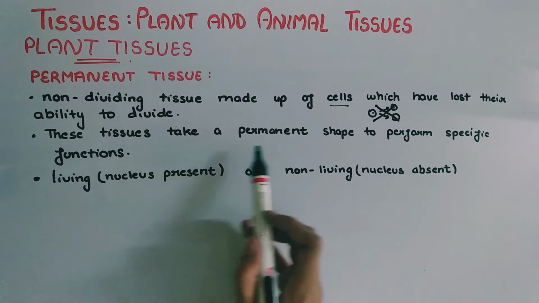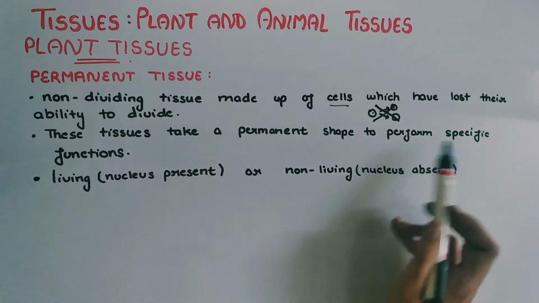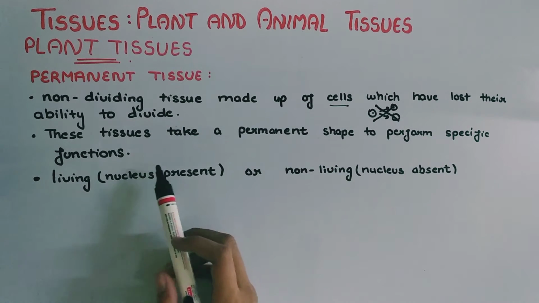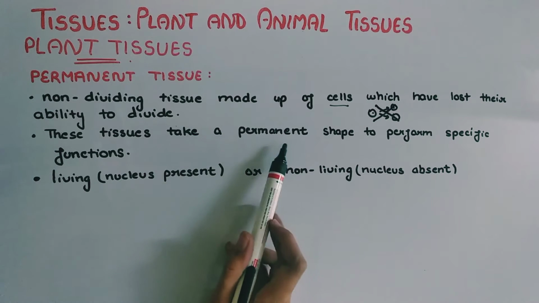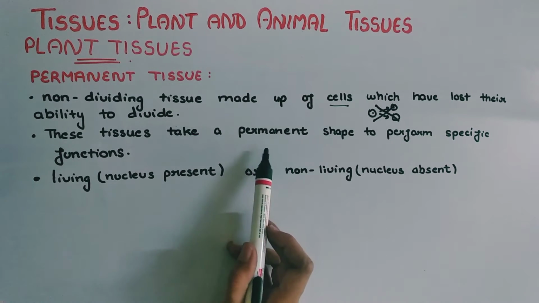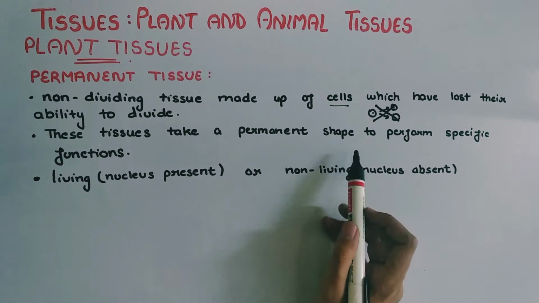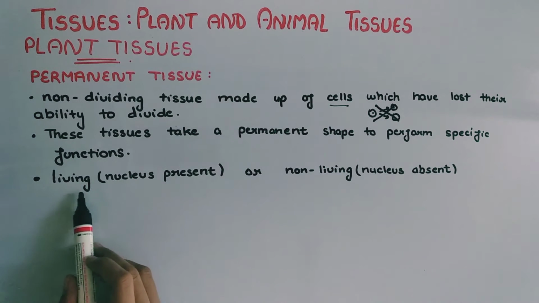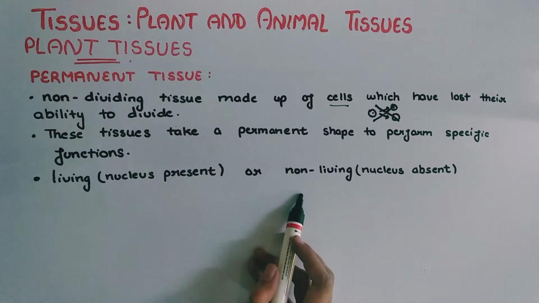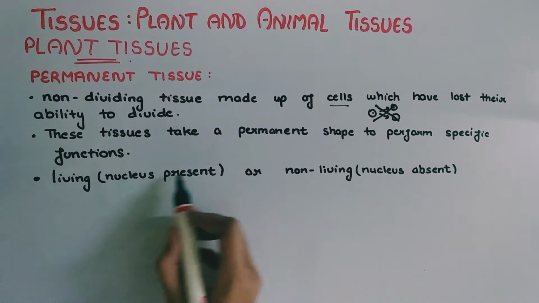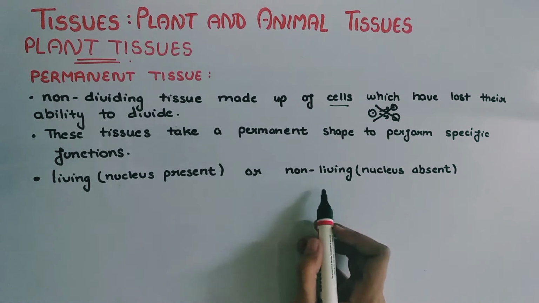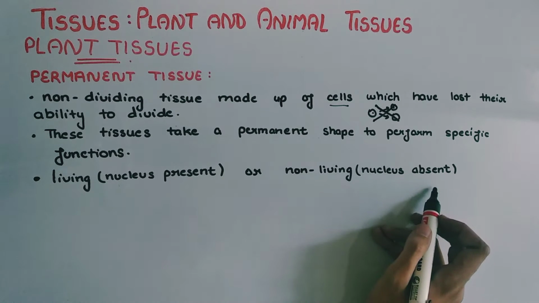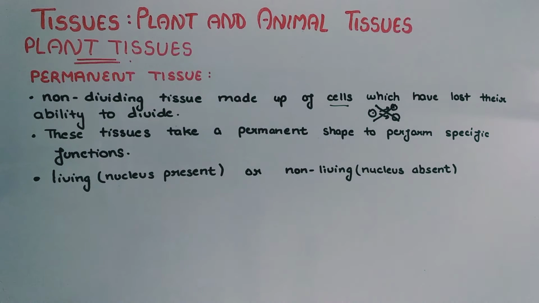Permanent tissues take a permanent shape to perform specific functions. As we know that these tissues cannot divide further, they take a permanent shape and start performing particular functions. Permanent tissues can be living or non-living. Living tissues are those in which the nucleus is present, and non-living tissues are those in which the nucleus is absent.